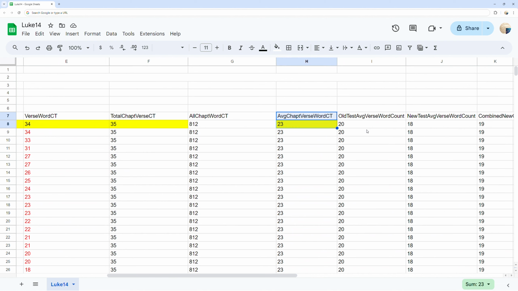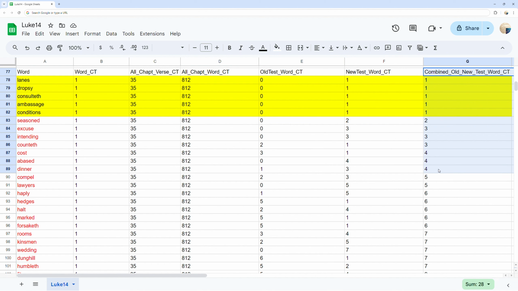Top 50 least used words found in chapter 14. You can see the least frequent words in Luke chapter 14 and the word count for each. As well, you can compare that to the total times those words are used in the whole of each Old Testament, New Testament, and both Old and New Testaments.